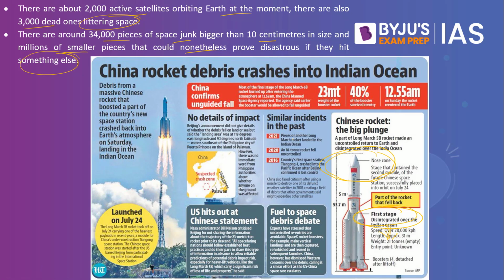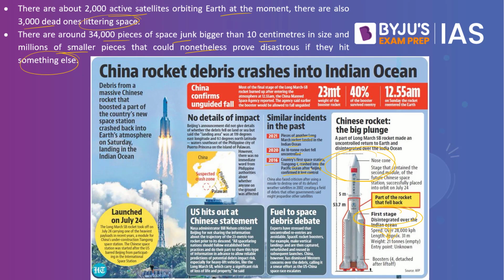In 2021, pieces of another Long March rocket landed in the Indian Ocean. In 2020, an 18-ton rocket fell uncontrolled. In 2016, the country's first space station Tiangong crashed into the Pacific Ocean after Beijing confirmed it lost control. So this is not the first time that China is engaging in such activity. It has also happened in the past.